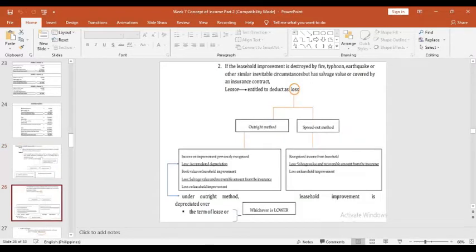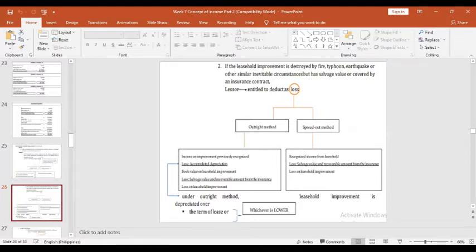The next one: if the leasehold improvement is destroyed by fire, typhoon, earthquake, or other similar inevitable circumstances, with an insurance coverage or salvage value, still the lessor is entitled to deduct it as loss to the rental income.